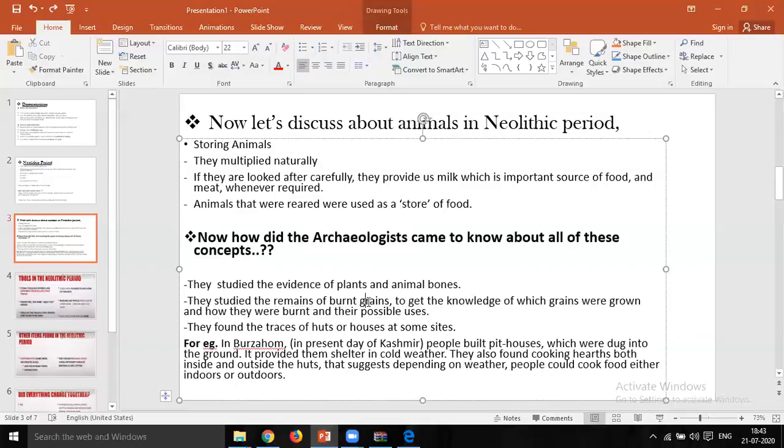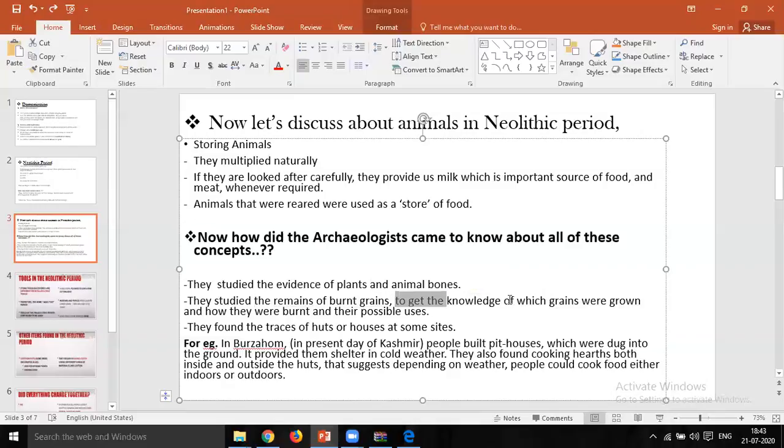They also studied the grains which had been burnt, to get knowledge of which kind of grains were being used, how they were burnt, and their possible uses. That's why they studied the remains of burnt grains. Why did they study them?